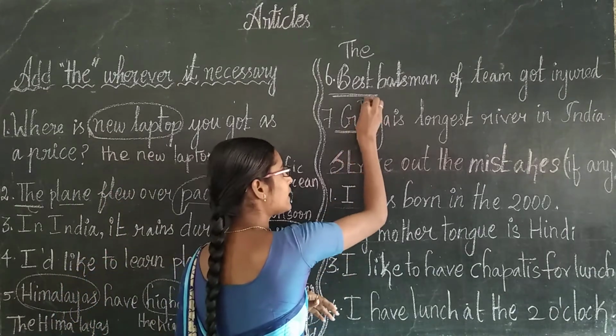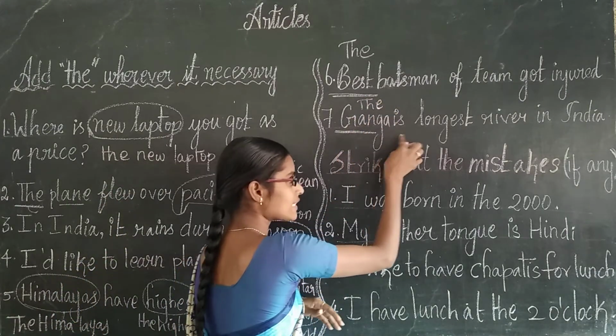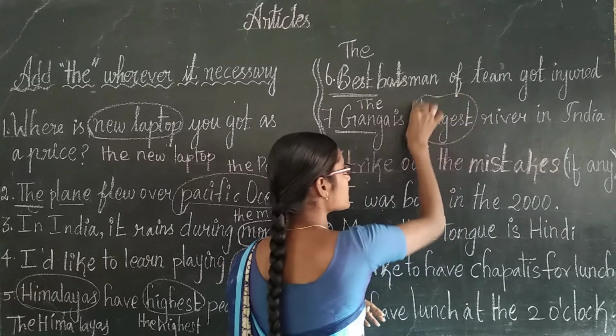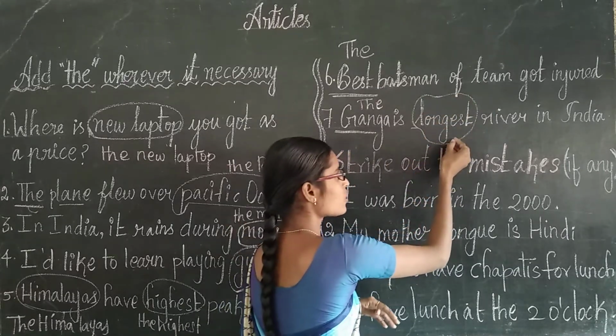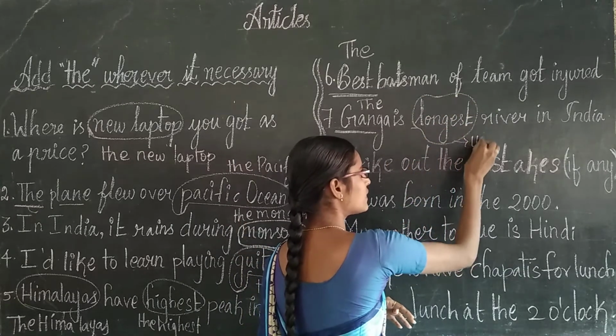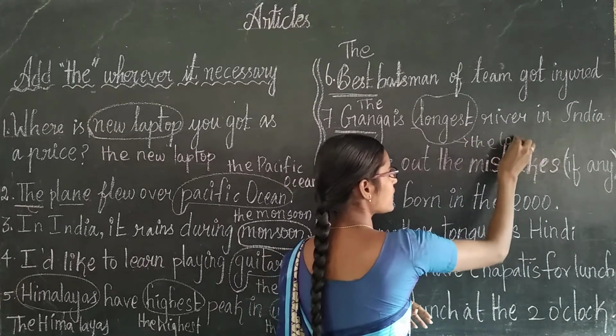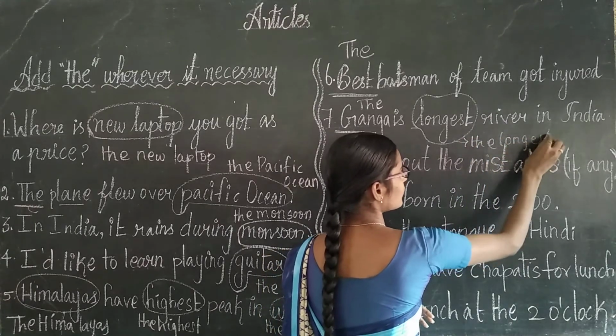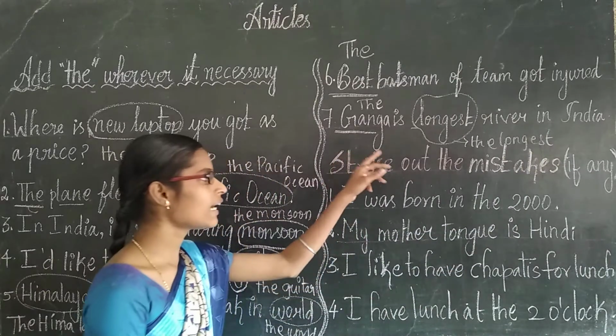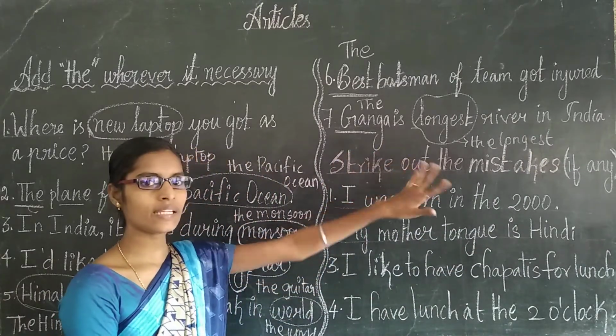So, the Ganga is longest. Once again, longest is a superlative. So before a superlative, we have to use the. The longest river in India. The Ganga is the longest river in India.